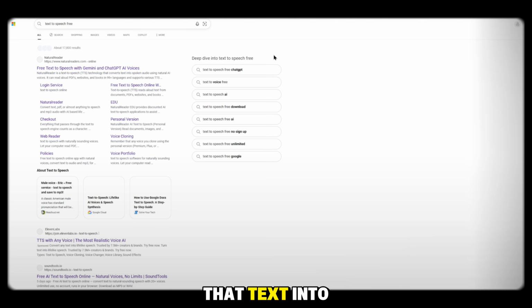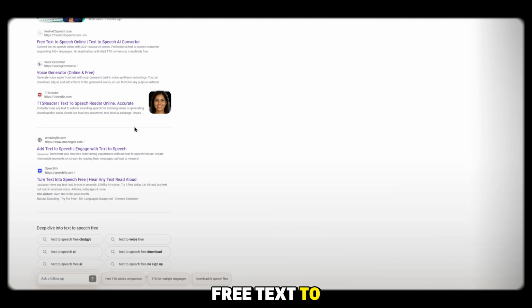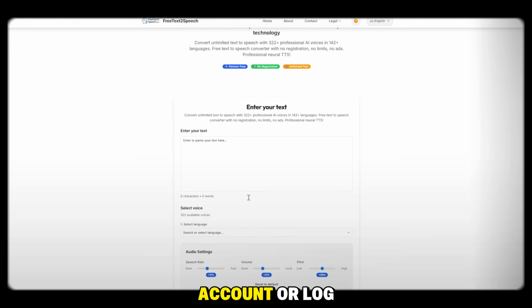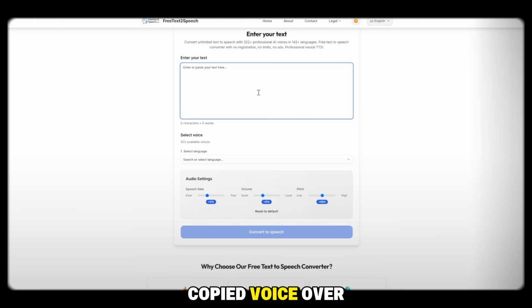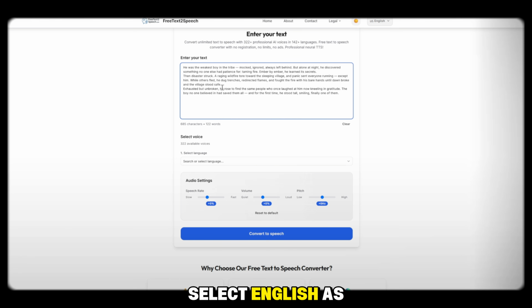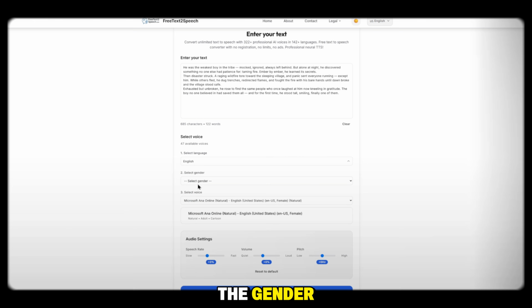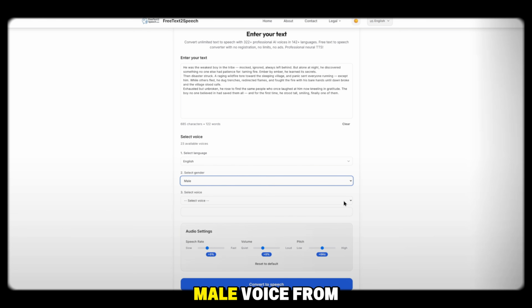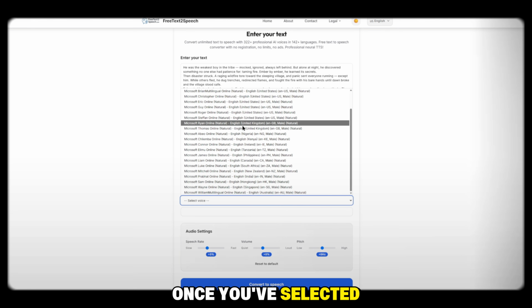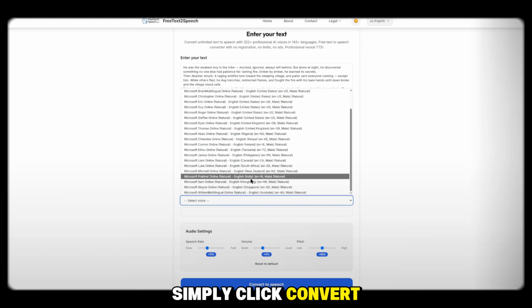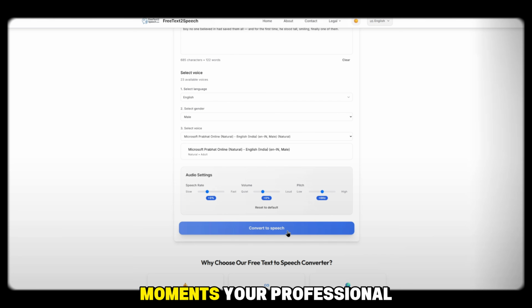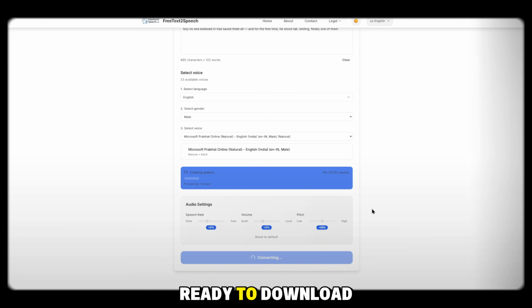Now let's convert that text into a realistic AI voice. Go to Google and search for free text-to-speech. Scroll down a little, and you'll find a website called Voice Generator Online Free. Open the website. The best part is that you don't even need to create an account or log in. Simply paste your copied voiceover into the text box, select English as the language, choose male as the gender, and then pick any natural-sounding male voice from the available options. Once you've selected the voice, simply click Convert to Speech. Within a few moments, your professional AI voiceover will be ready to download.